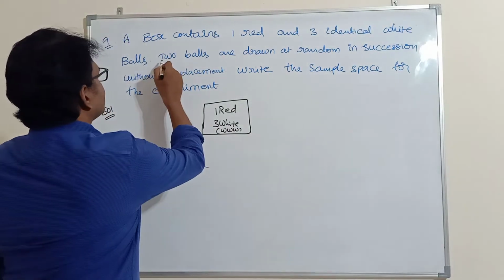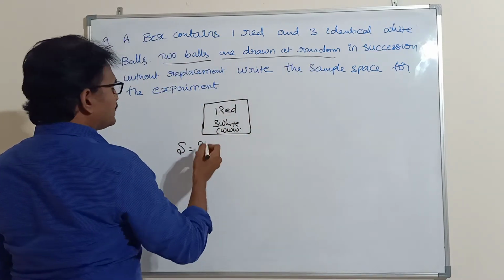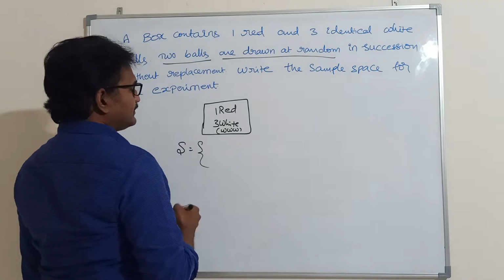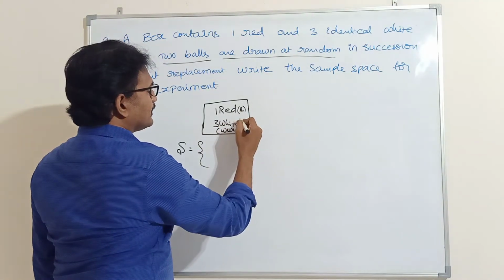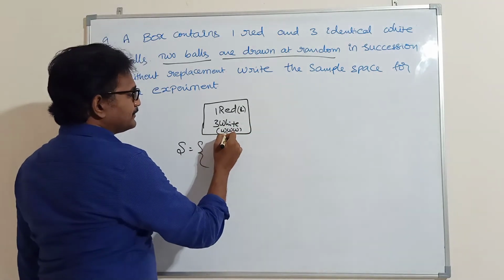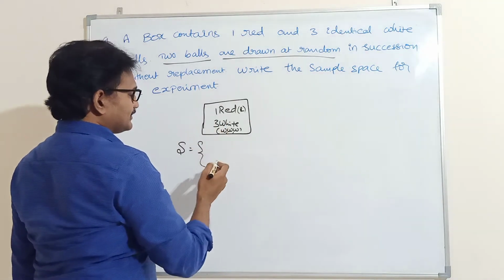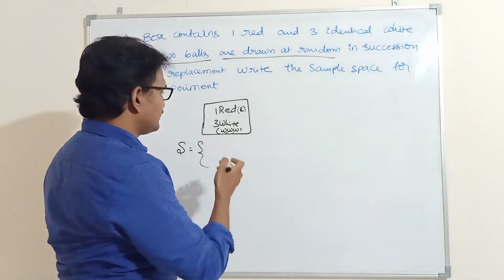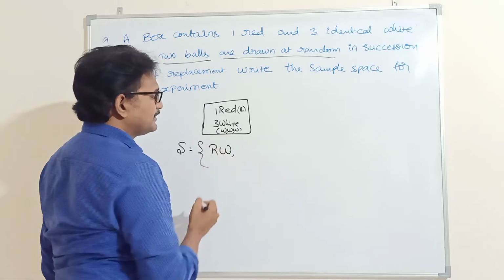So how many balls are drawn? Two balls are drawn at random in succession without replacement. Then two balls means how you will get the balls? Let red ball be R and white ball we already denoted with W. Whenever you draw two balls, first ball may be red and second ball may be white.